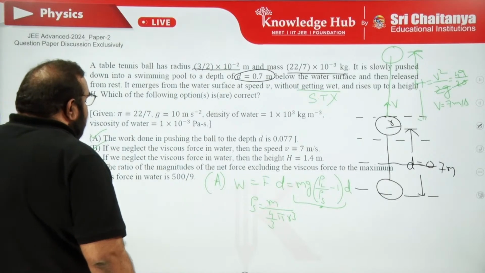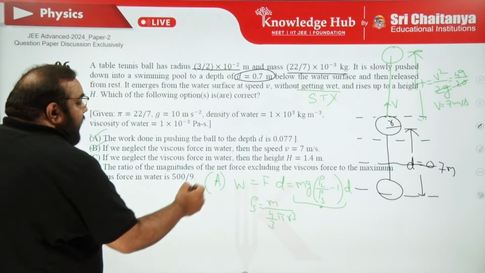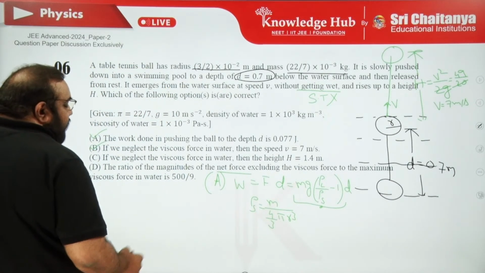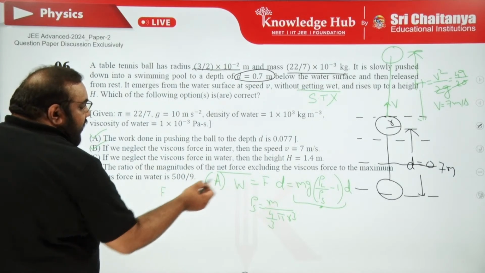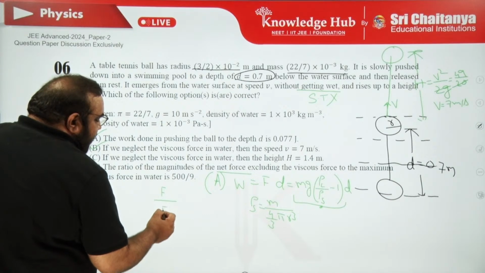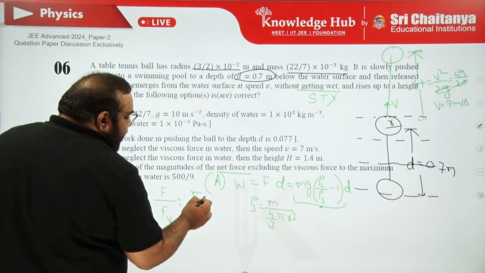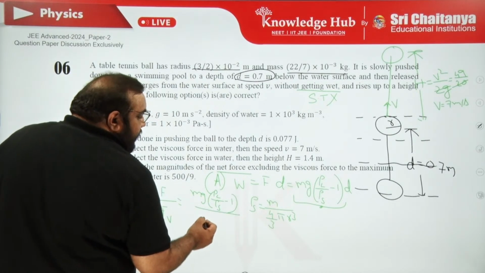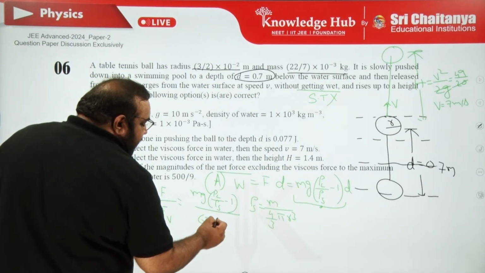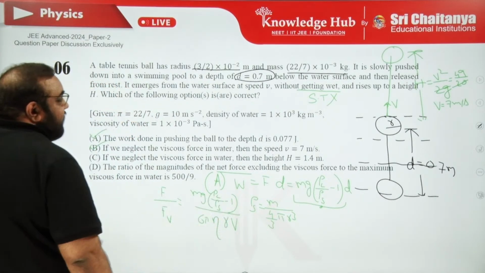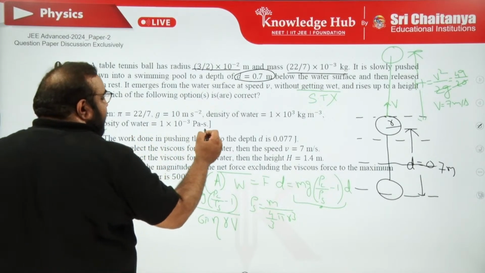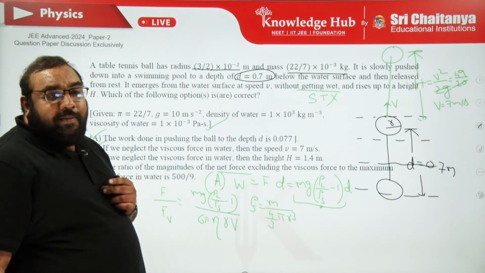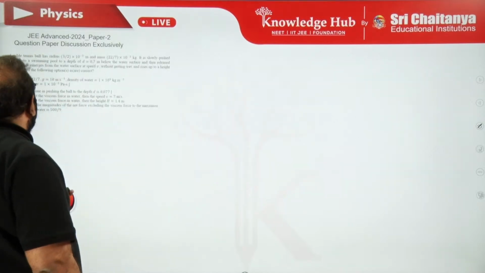Next, fourth option. The ratio of the magnitudes of net force excluding the viscous force to the maximum viscous force. Then indirectly he is asking that this net force is mg into rho L upon rho S minus 1, divided by viscous force, which is 6 pi eta RV, right? And the coefficient of viscosity is also given. So by substituting this value you will get D is also a correct option. Understood the mechanism? Yeah, very good. Let us go for the next question.